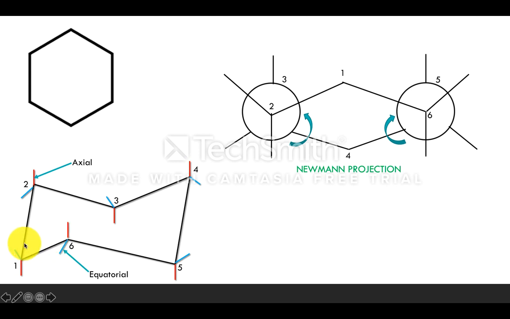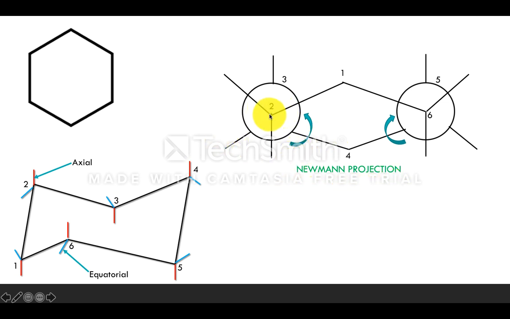And you may doubt that 1 is also nearer to the observer, but this is below the plane, so it is far from the observer, and 6 is present above the plane, so it is nearer to the observer. So consider the observer is standing here and looking at the molecule like this. This is the second carbon and this is the sixth carbon. So in the Newman projection, how are you going to represent the front carbon and the rear carbon?